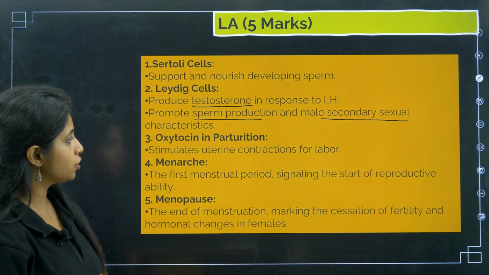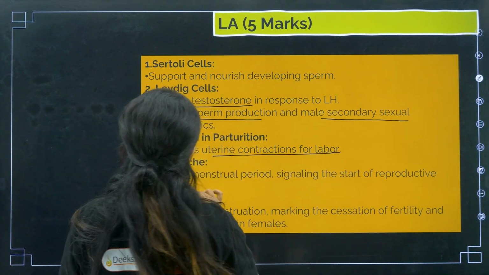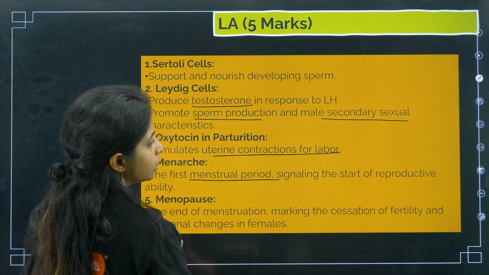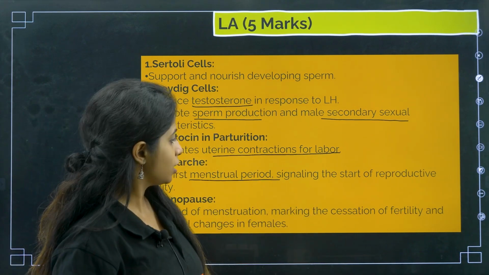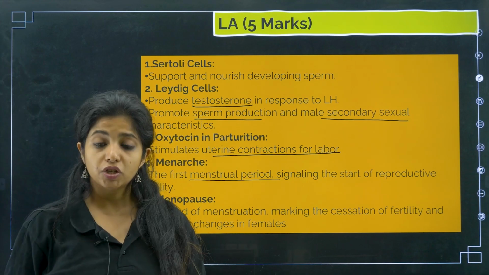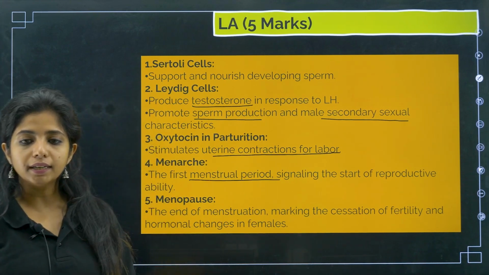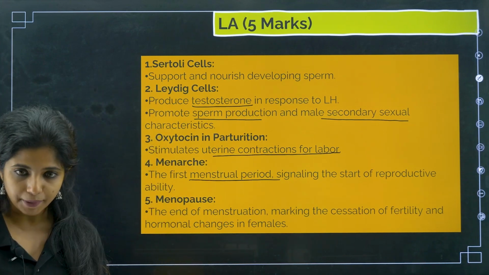Now, oxytocin in parturition stimulates uterine contraction for labor. Menarche, the first menstrual period, okay, signaling the start of reproductive ability. Menopause, the end of menstruation, marking the cessation of fertility and hormonal changes. Cessation means stopping of fertility and the hormonal changes in the females.